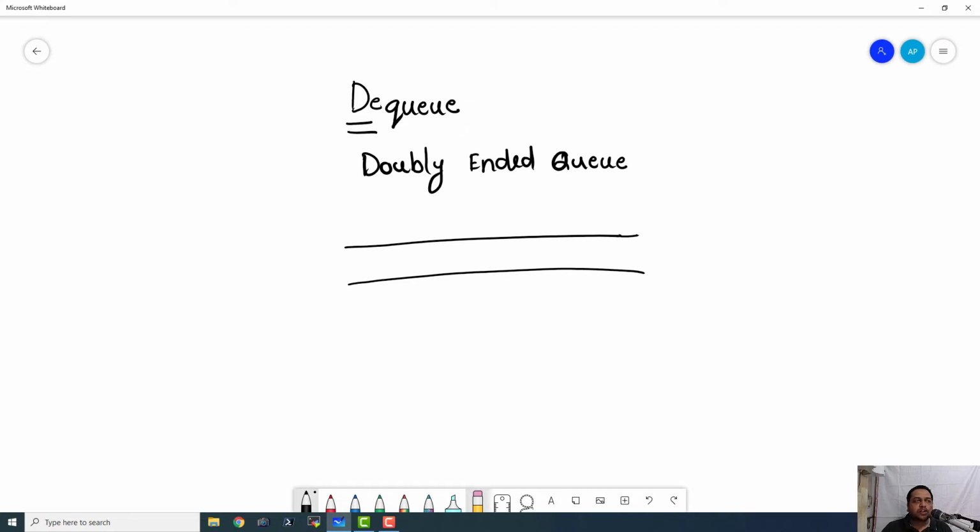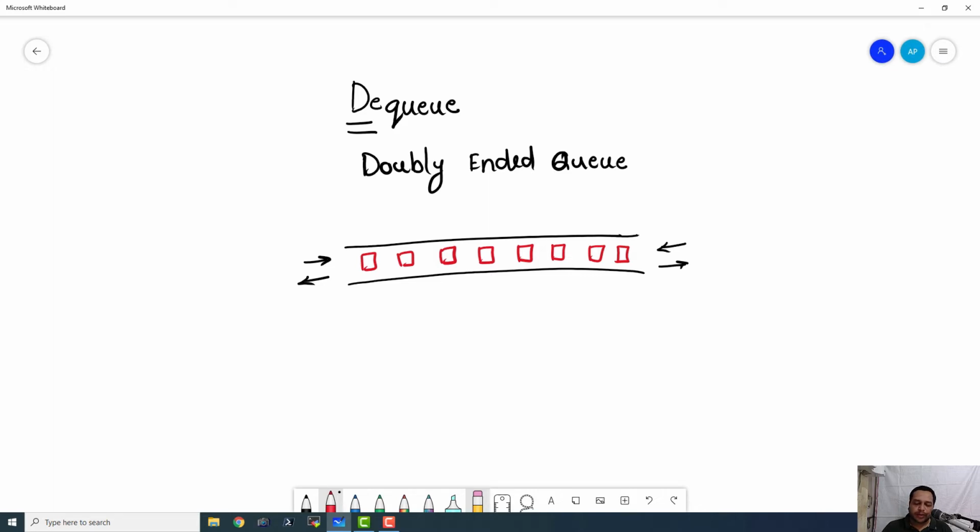So anyway, even our normal queue has got two ends, but the specialty of this doubly ended queue is that we can NQ and DQ data from both the ends. Okay, so suppose these are the data items. We can NQ and DQ both the data items from both the ends of this doubly ended queue.